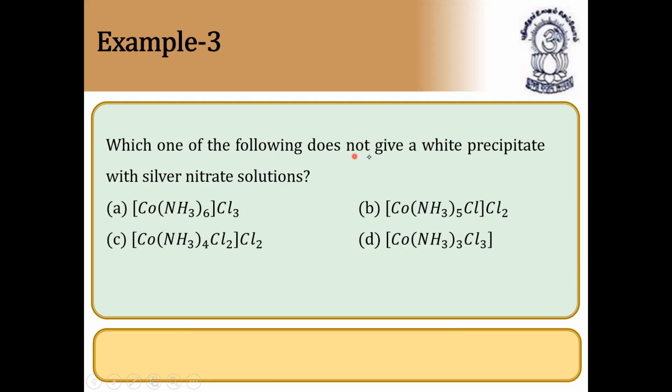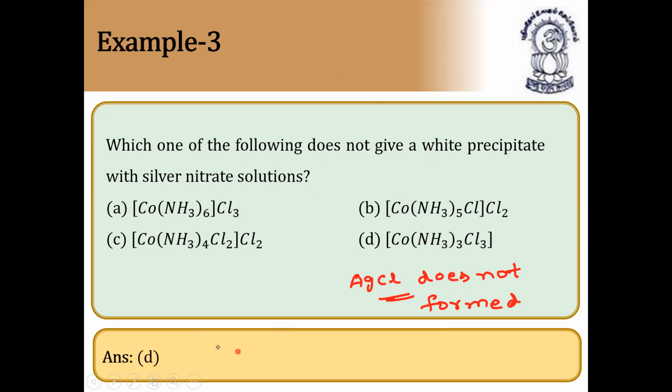Which one of the following does not give a white precipitate with silver nitrate solution? A white precipitate means silver chloride forms. So silver chloride should not form here. In which complex compound is silver chloride not formed? Let us check the answer now.